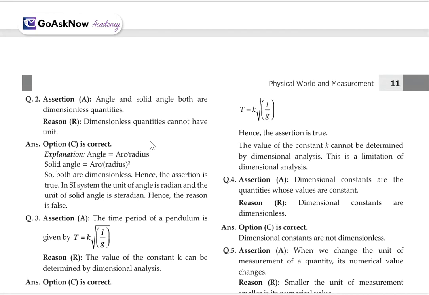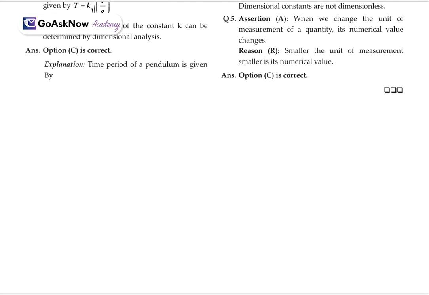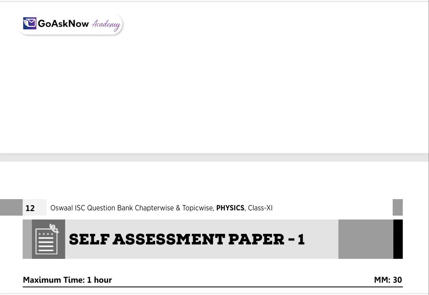Why so? Because angle equals arc upon radius, but solid angle equals area upon radius square. So both are dimensionless. We don't have m, we don't have t, we don't have kg, nothing, right? That's why they are dimensionless. Hence the assertion is false, and in the SI system the unit of angle is radian and the unit of solid angle is steradian, so the reason is true. Like this, we have some more portions on assertion and reason.